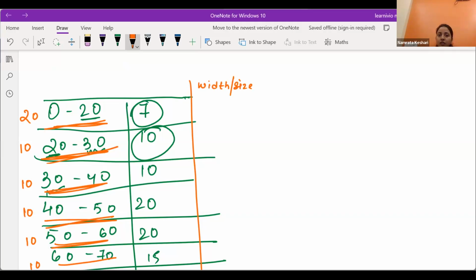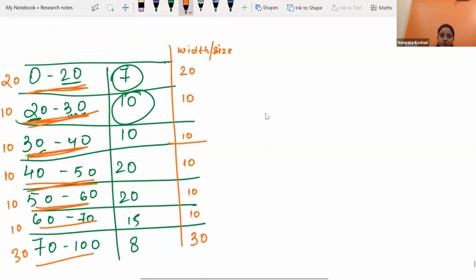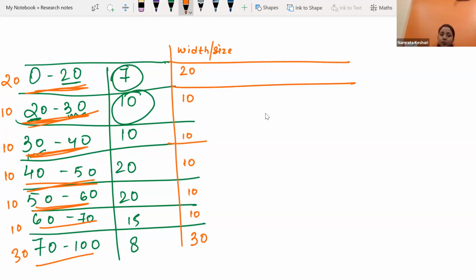So here, the first class size is 10, then 20, then 10, 10, 10, 10, 10, then 30 over here. And then we have to make one more column, where we will be writing the length. And in this class size we will be checking which is the minimum.